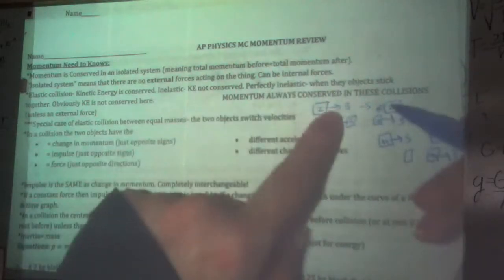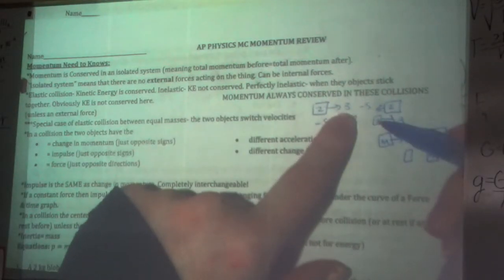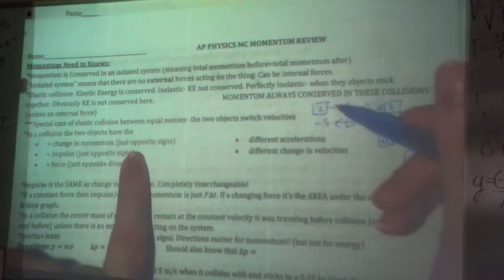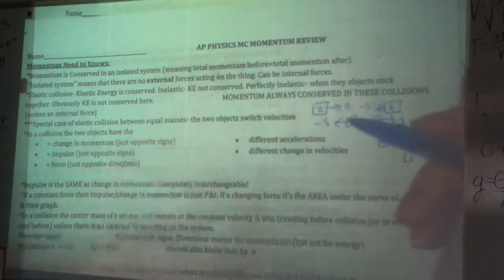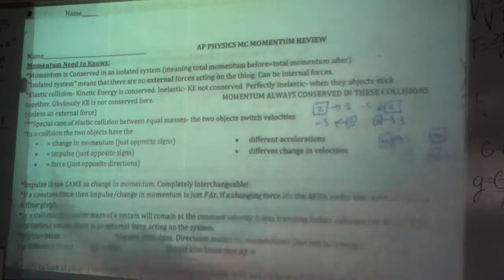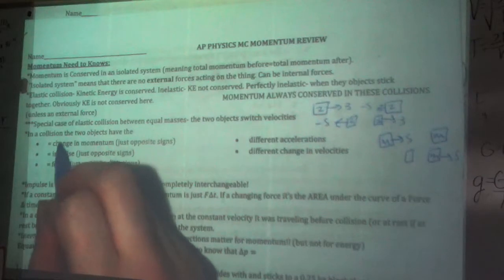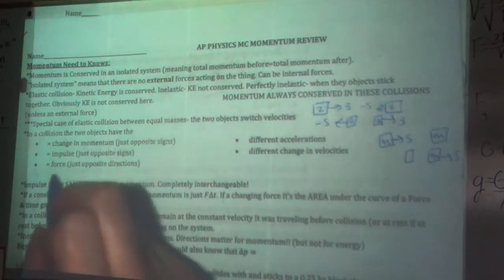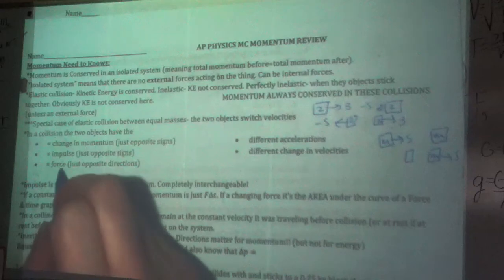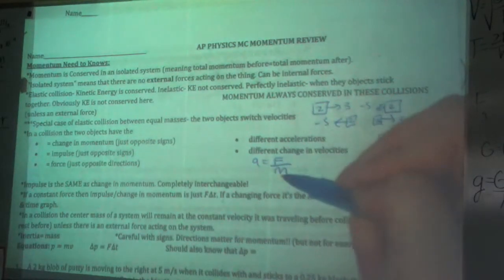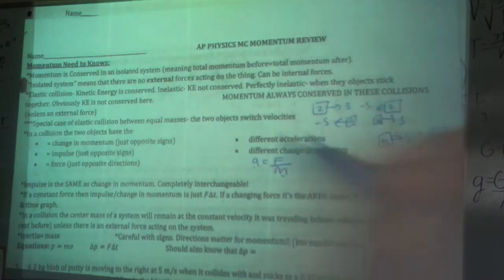In a collision, in this case when these two collided, the change in momentum had to be the exact same for both of them. However much momentum this one loses is how much this one gains. The impulse has to be the exact same, just opposite signs, because impulse is the same thing as change in momentum. Their forces are equal but opposite, Newton's third law, so it has to be the same force because it's the force on one another. But they will have different accelerations and different change in velocities. Your acceleration is F over mass. So if they have the same force but different masses, then they have to have different accelerations.